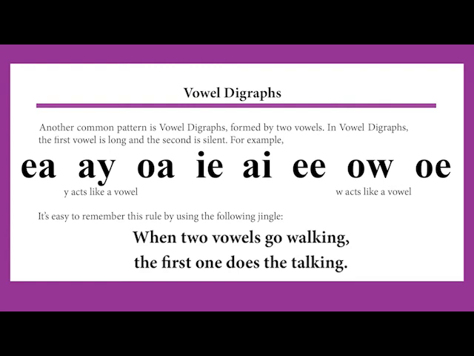OA is O, IE is I, AI is A, EE is E, OW is O. W acts like a vowel, and OE, O. It's easy to remember this rule by using the following jingle. When two vowels go walking, the first one does the talking.